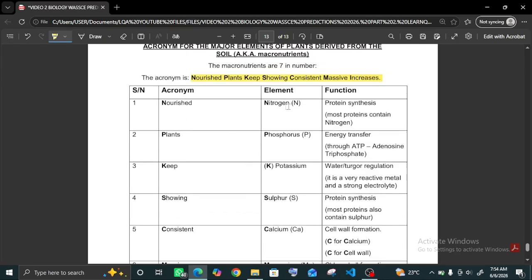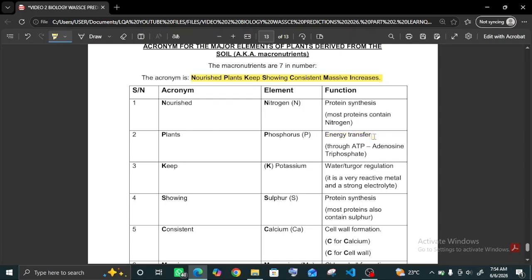Nourished stands for nitrogen. What does nitrogen do? Nitrogen functions in protein synthesis. If you've done chemistry, you will know that most proteins contain nitrogen. So nitrogen is an important element in plants. Phosphorus is for energy transfer. You know ATP. ATP is for energy. In plants and animals, all organisms use ATP. ATP is adenosine triphosphate. So phosphorus is for energy transfer.